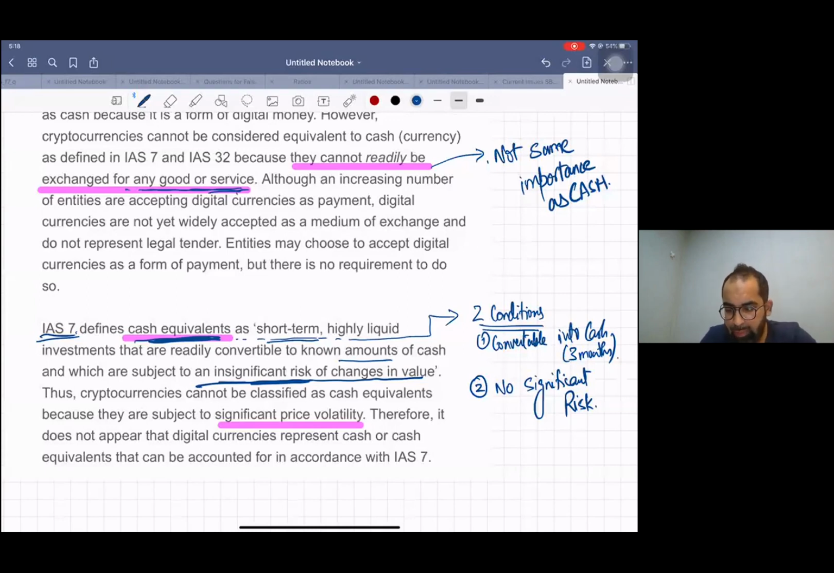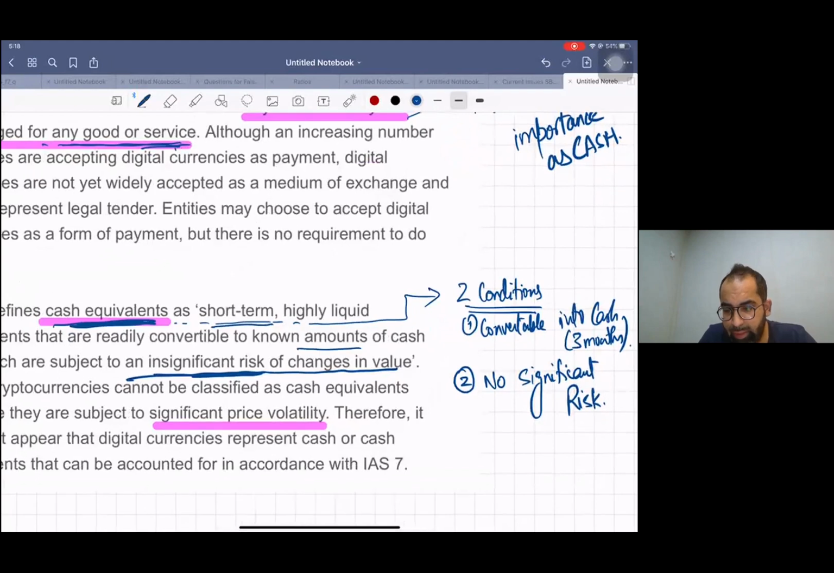Now let's see these two conditions I have written with my pen. Do you think cryptocurrency meets these two conditions? No. First condition, they are convertible into cash. Do you have any commitment with any other party that you will get cash? No commitment. Yes, if you find the buyer, you can sell it, but there is no commitment. There is no contractual arrangement.